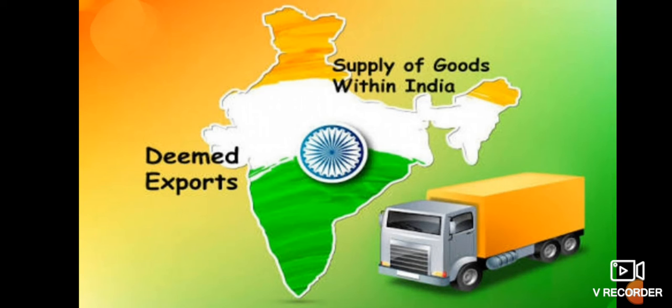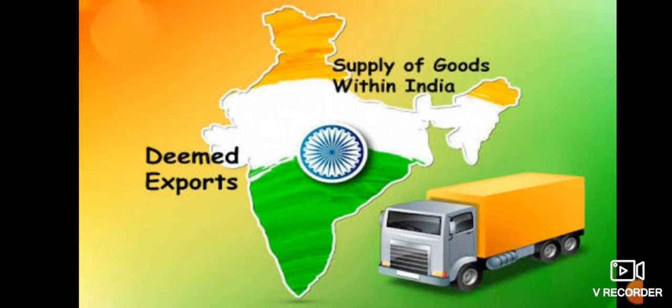Then let us have an example about deemed export, which will help to know what is deemed export as well as how it is different from export. Dealer A, located in Rajasthan, sells goods to dealer B, which is an EOU. EOU means export oriented unit.